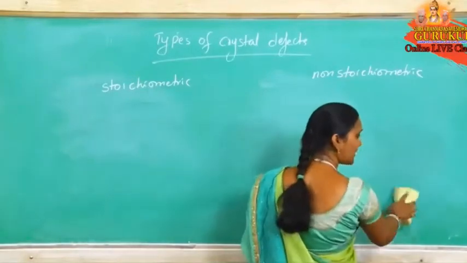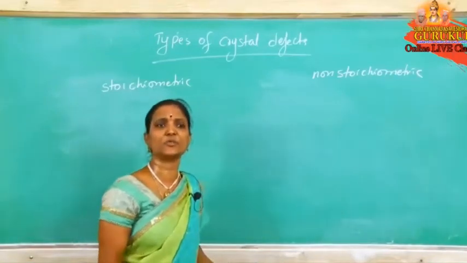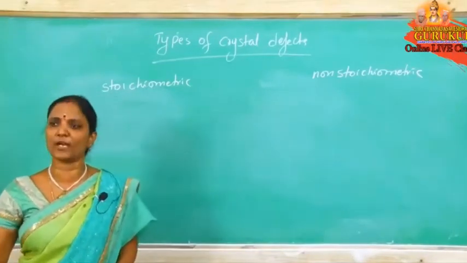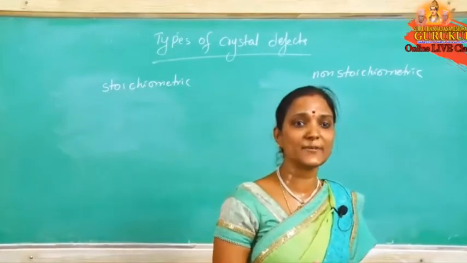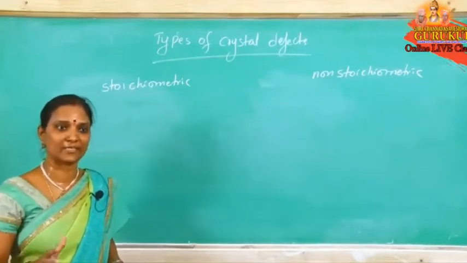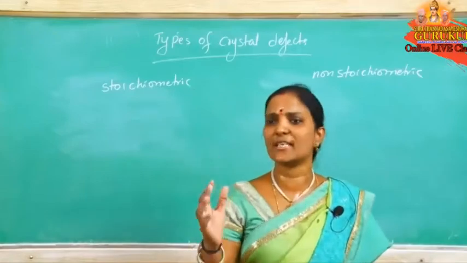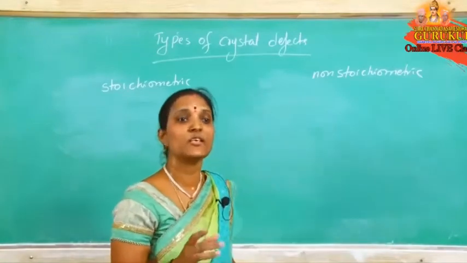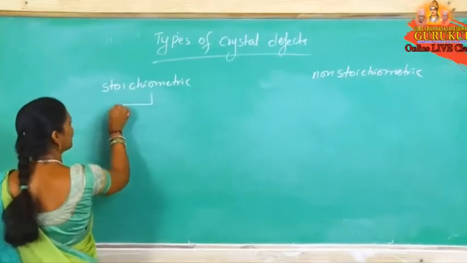Ferrous oxide, original formula FeO, but because of defect it changes to Fe0.930, Fe0.940, Fe0.950. Like this we are getting, so that defect is a non-stoichiometric defect. In NaCl a defect is there, but the formula we always get is NaCl only, so that defect is a stoichiometric defect. So what are the different types of stoichiometric defects?